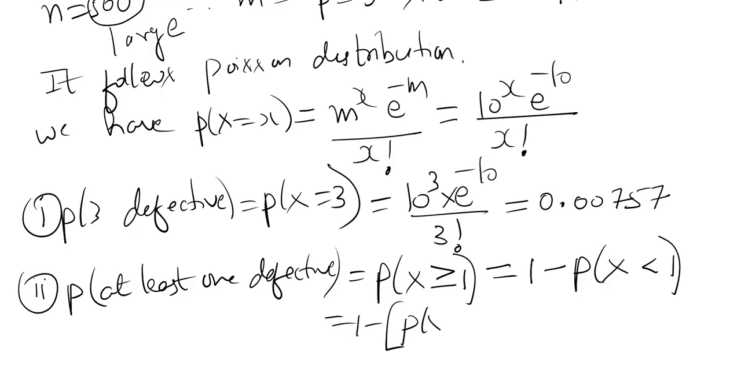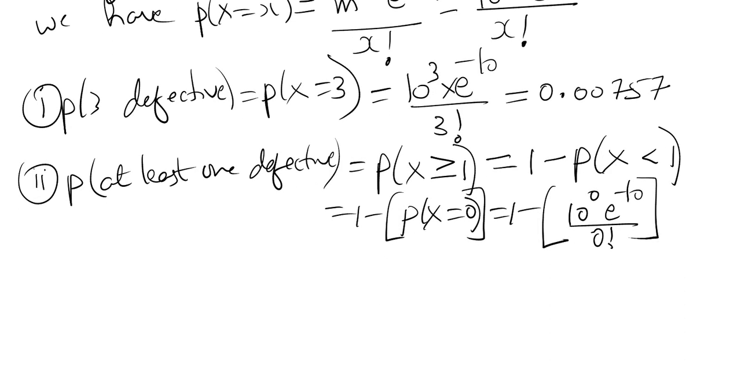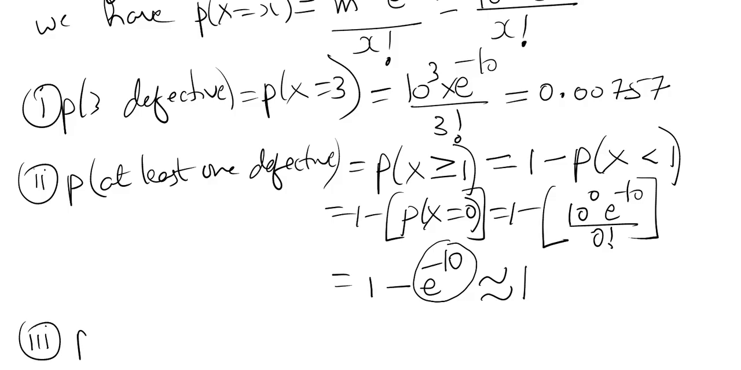P of x less than 1 means we have only one value before 1, that is 0. X is equal to 0 means here 10 power 0 e power minus 10 by 0 factorial. 1 minus, 10 power 0 is 1, 0 factorial is 1, and left is e power minus 10. It is almost equal to 0, because e power minus 10 is very small. So therefore approximately 1.